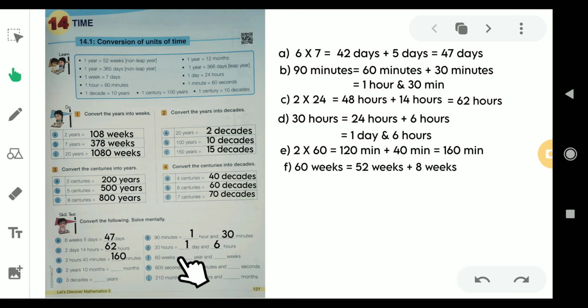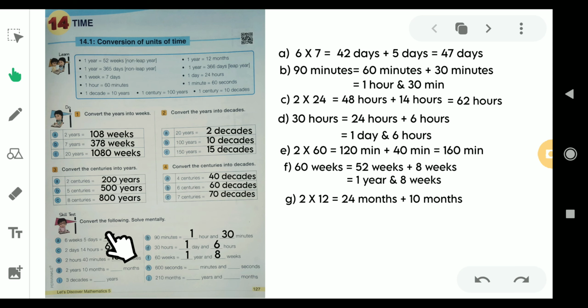Next one, it is 60 weeks, and they want the answer in years and weeks. In order to find the answer for this, we have to break the 60 weeks in this way, that is 52 weeks plus 8 weeks. Why have I broken it like this? Because I know that 1 year equals 52 weeks, so out of 60 weeks I took 52 weeks separately and 8 weeks separately, because from 52 weeks I can make 1 year and 8 weeks will remain as it is, so that 60 weeks equals 1 year and 8 weeks. So we write those answers here.